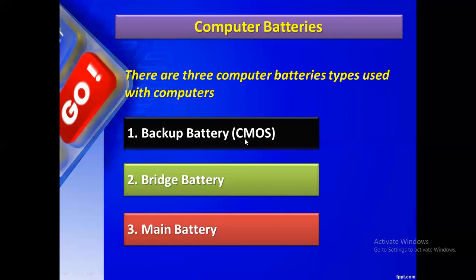CMOS battery. What is the full form of CMOS? Complementary metal oxide semiconductor. MOS means metal oxide semiconductor, and CMOS is complementary metal oxide semiconductor. It is a type of battery already in our computer, either in the laptop or desktop. If it is possible to open the CPU case, we can literally touch it, and we can remove it also.